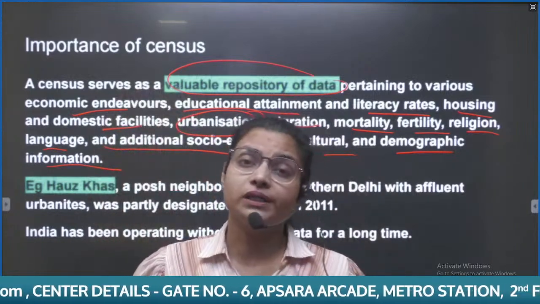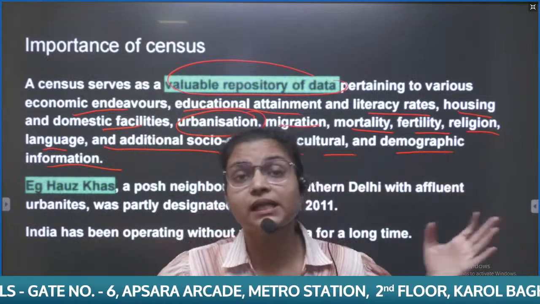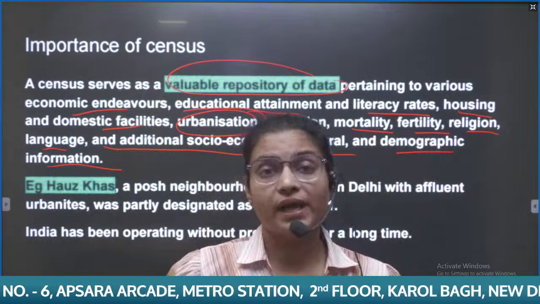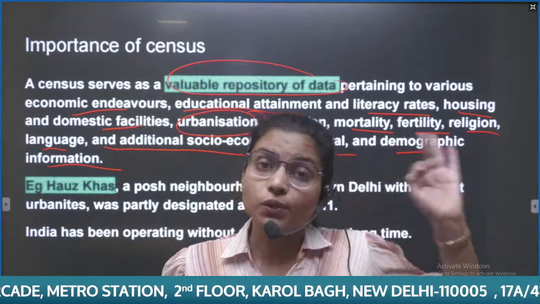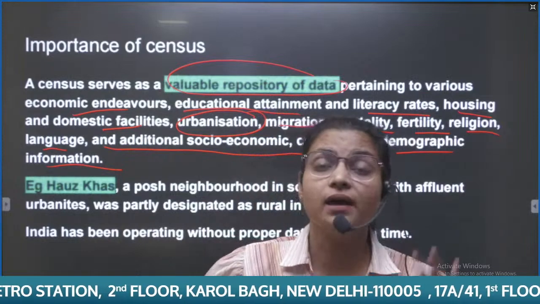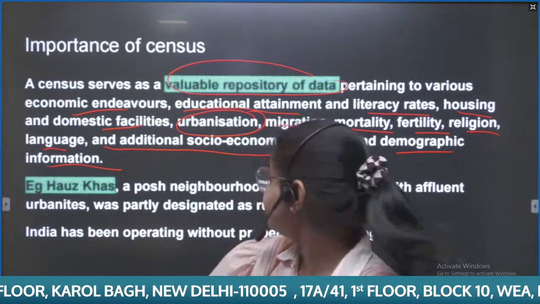Now you need to understand that our census data is around 13 years old, as it was conducted in 2011. Now in 2024 we are using the same data. It means there are exclusion and inclusion errors in our schemes.